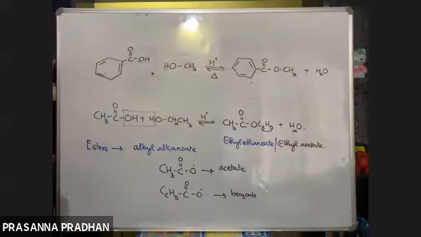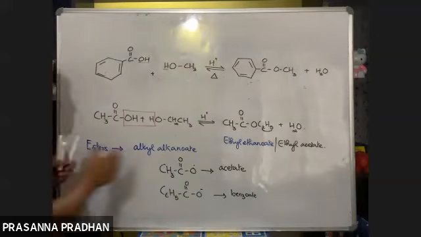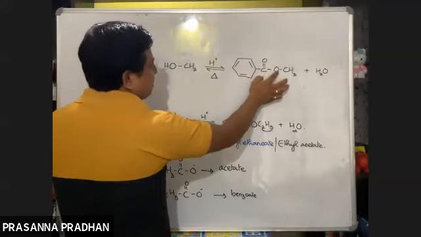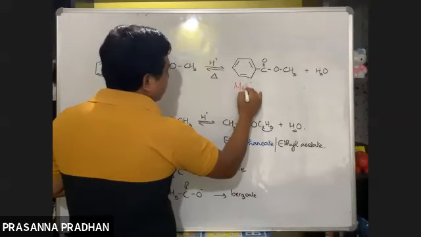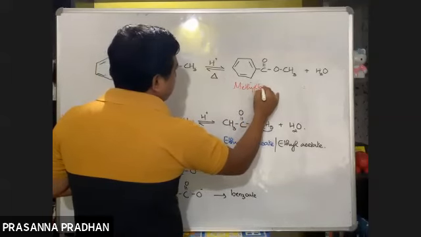What is the common name of this ester? What is this part known as? C6H5COO, benzoate. Very good, excellent. So the name of this ester is methyl benzoate.